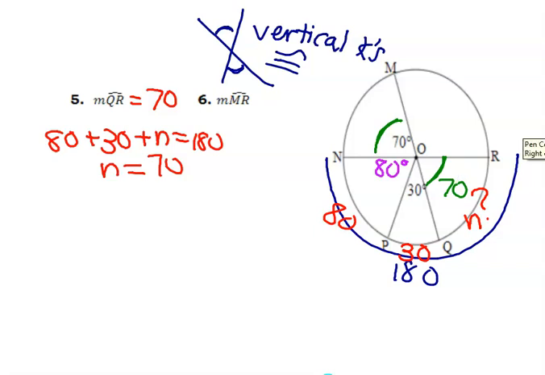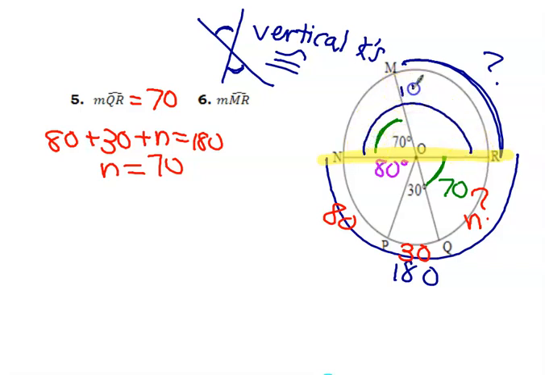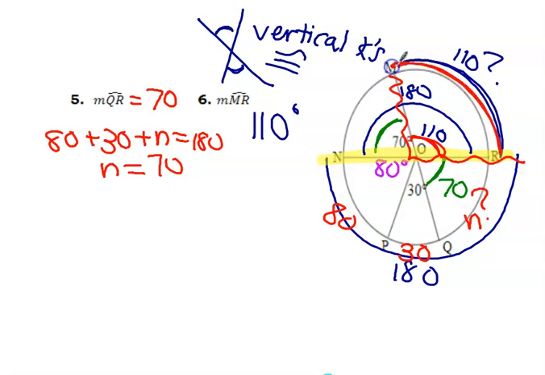Okay, the very last one is MR. Well, if you think about it, again, this is a diameter, and that's 180. So this whole thing together is 180. So what's 180 minus 70? Well, that would be 110. Therefore, this is 110. So 110 degrees for the MR. Okay, for that arc, again, central angle. The central angle is congruent to this one out here.